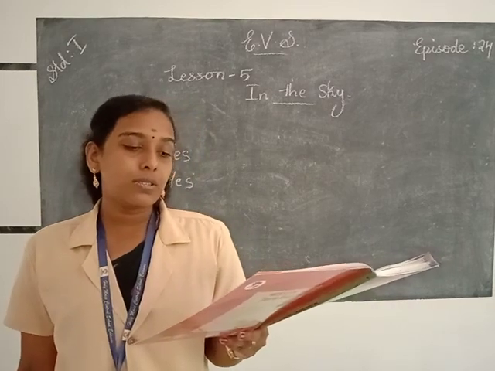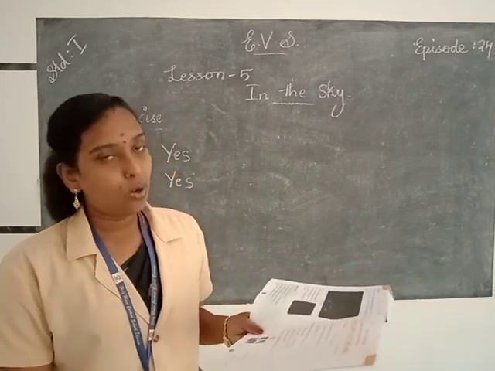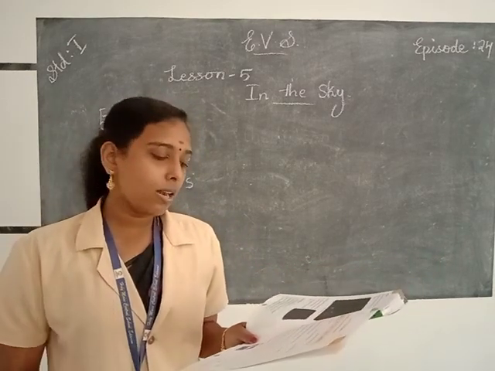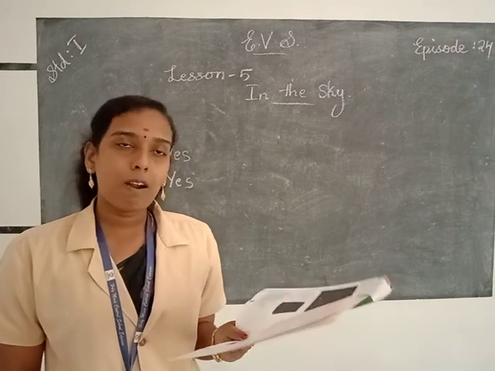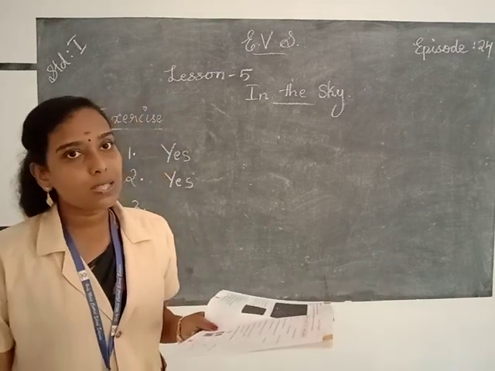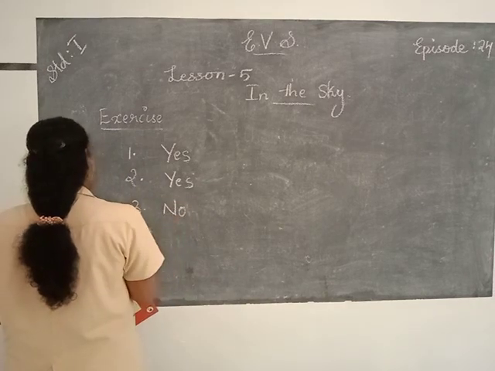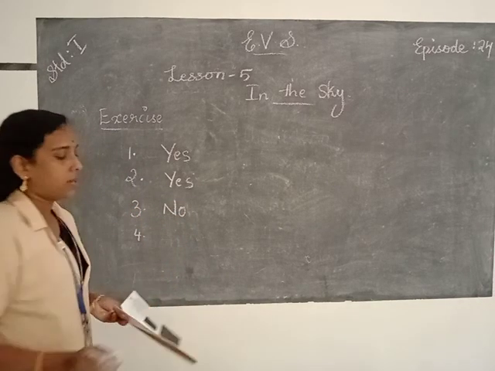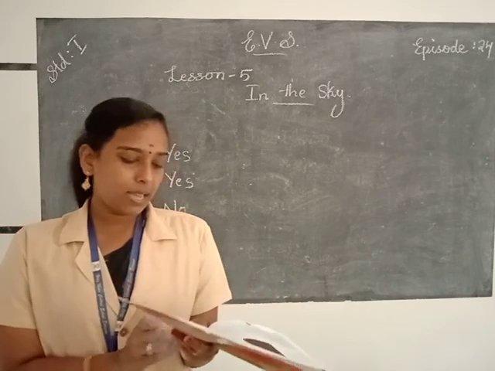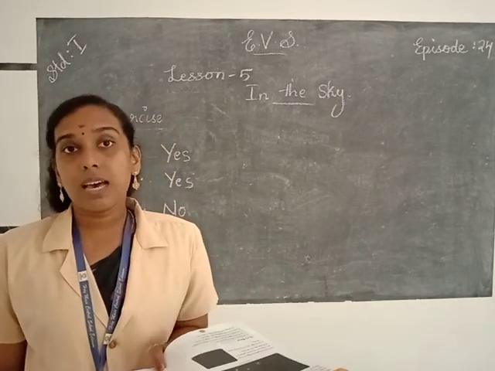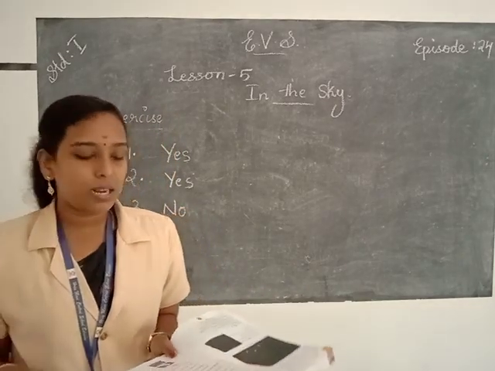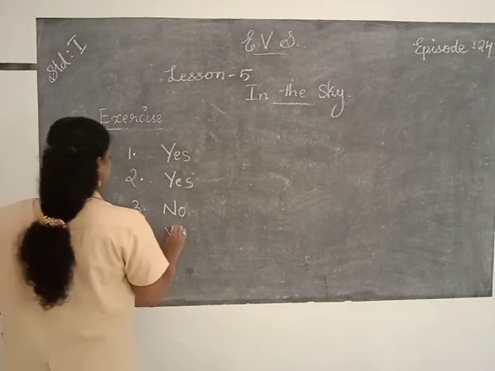Then the third question. The sun gives light to the stars to shine. Is it true? No, the stars have their own light. They twinkle on their own light. So the statement is false. So say no. Then the question number 4. The sun gives us warmth. Yes, the sun gives us warmth. We get the heat of the sun. So say yes.